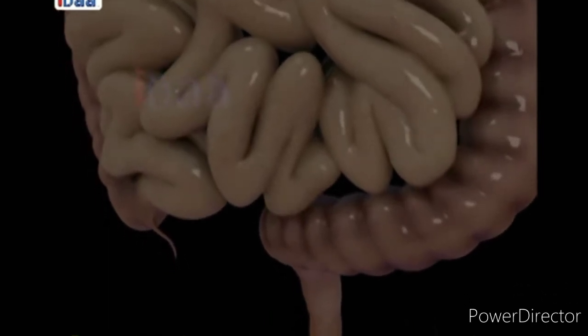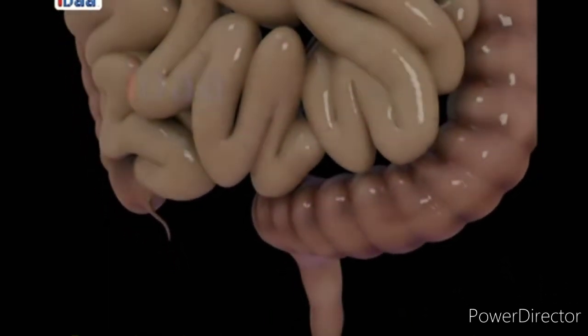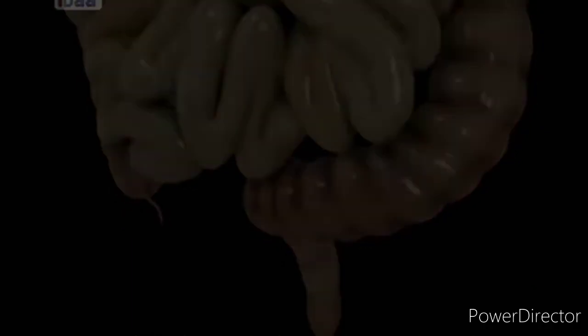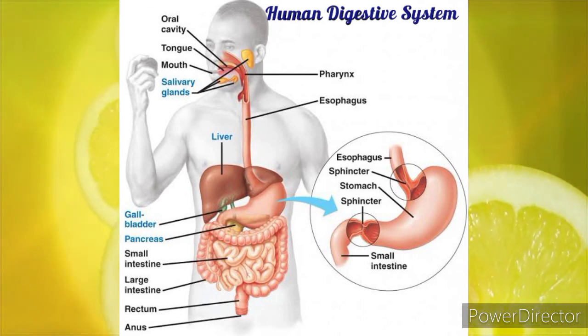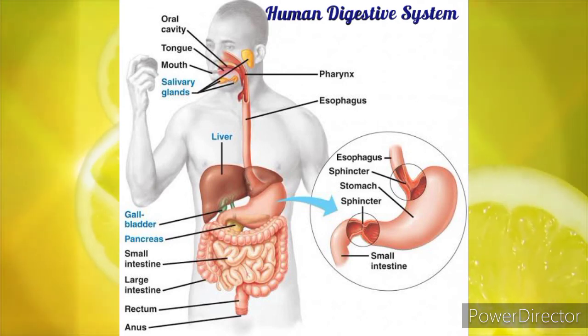So this is how the process of digestion is carried out in humans. In our next video, we'll study about the digestion process in ruminants or grass-eating animals.